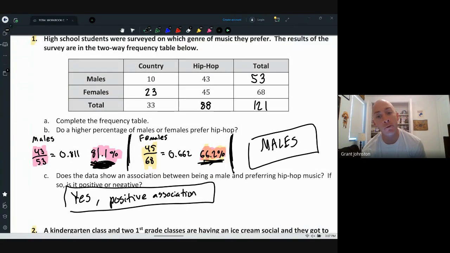If the males preferred hip hop at a lower percentage than the females, then I would say there's a negative association. But since the males preferred hip hop at a significantly higher percentage, I would say there's a positive association. So let me show you a couple more examples.